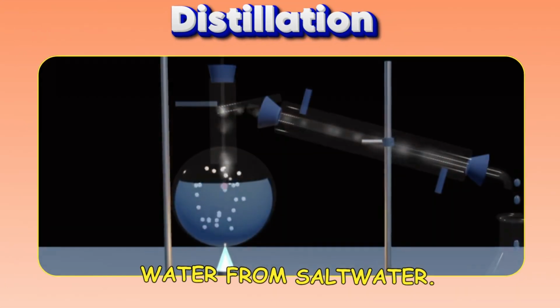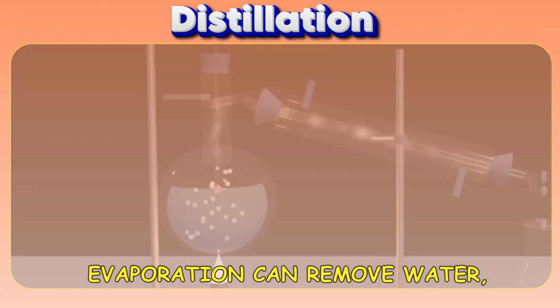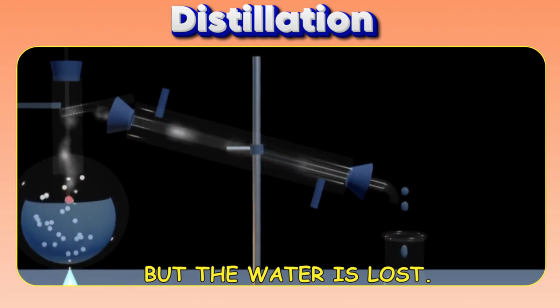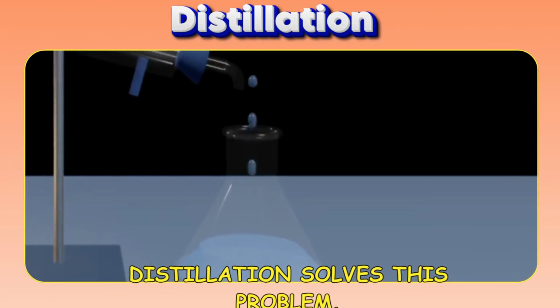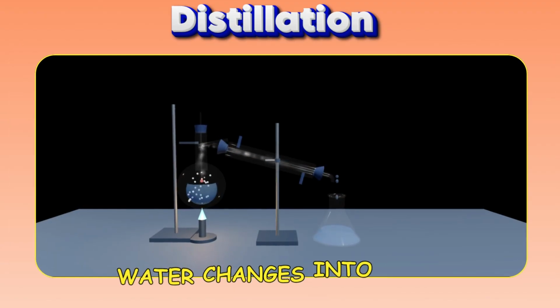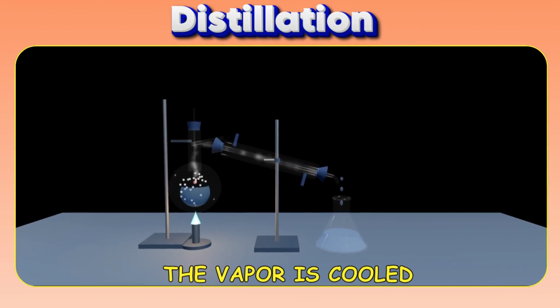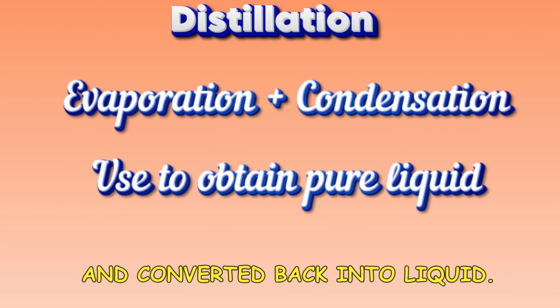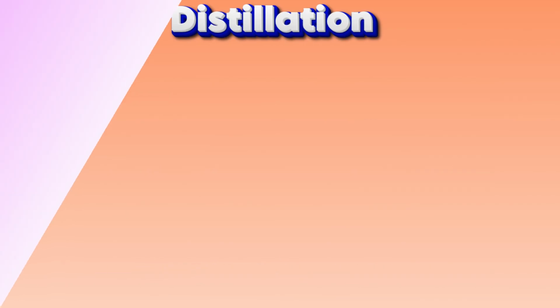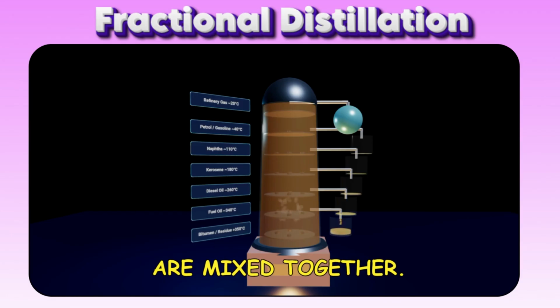Suppose we want pure water from salt water. Evaporation can remove water, but the water is lost. Distillation solves this problem. The mixture is heated. Water changes into vapor. The vapor is cooled and converted back into liquid. Pure water is collected.